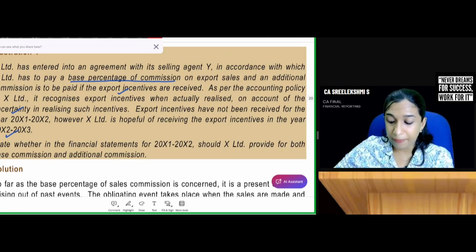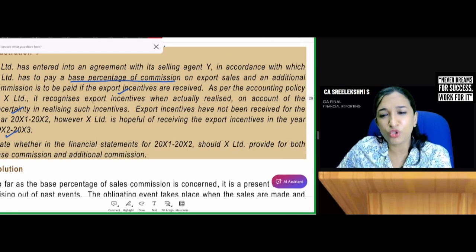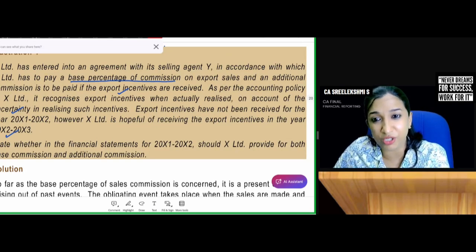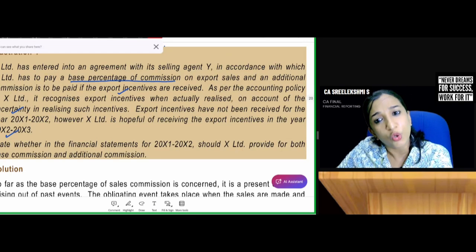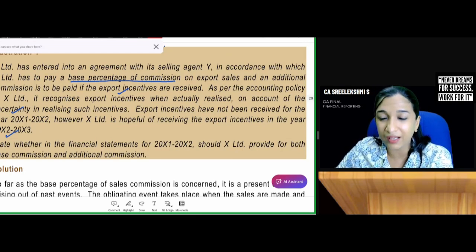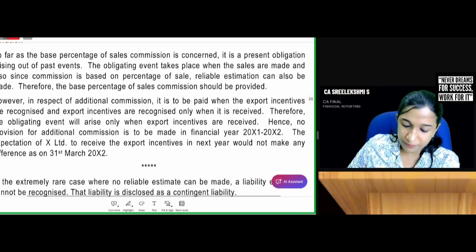See, if there is base commission on export sales, you need to create provision. If there is export sales in 2011-12, that commission has to be paid anyway. So you need to create provision for the base commission. But export incentive is required to be paid additional commission only when the export incentive has received. So do you think from the information that export incentive commission to be created in 11-12? No. Only on the amount received only commission to be paid. So no provision to be created for export incentive commission.